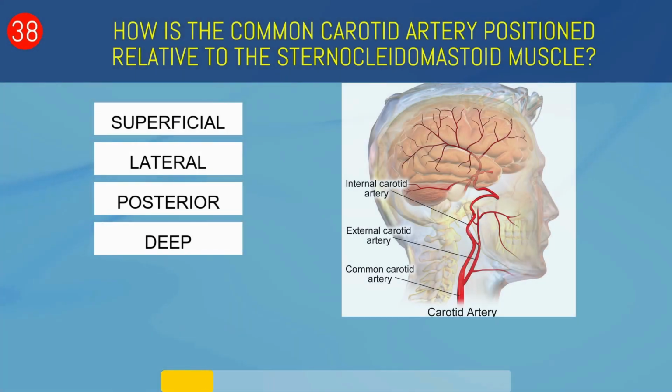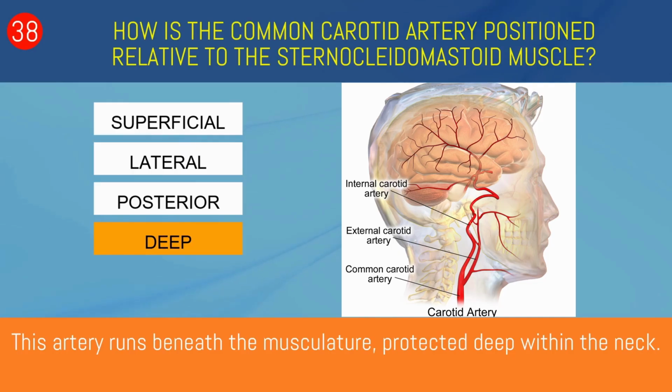How is the common carotid artery positioned relative to the sternocleidomastoid muscle? Superficial, lateral, posterior, or deep? Deep. This artery runs beneath the musculature, protected deep within the neck.